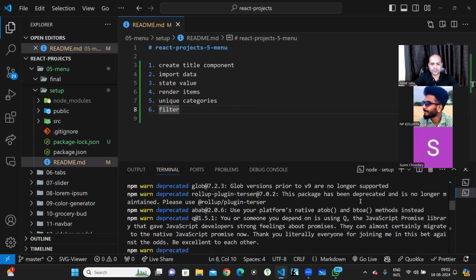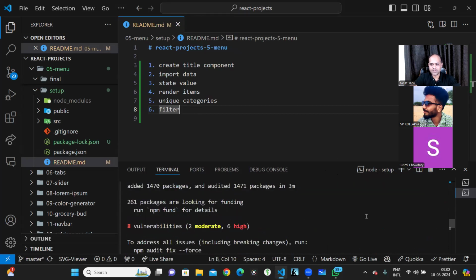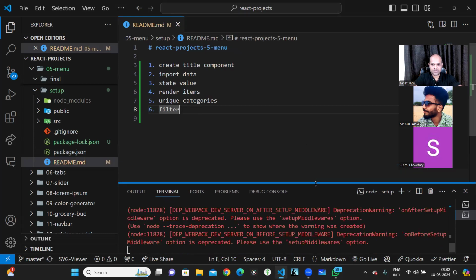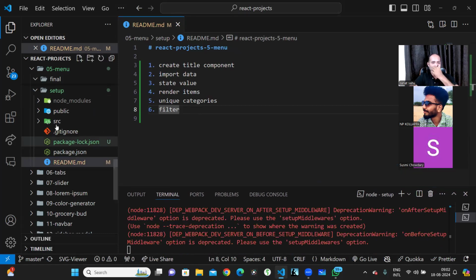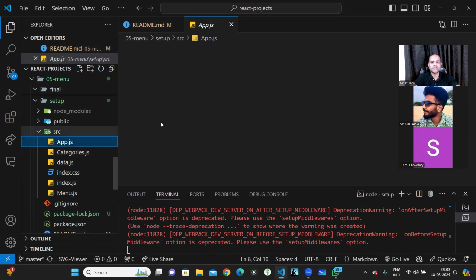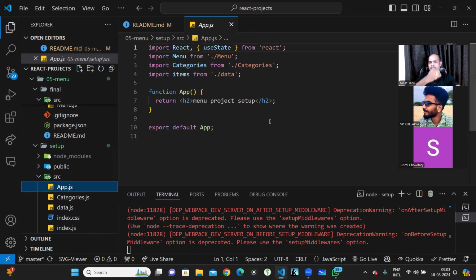See which one I've opened. Okay, now let's start. The project that we'll be developing, this is a setup only. It's a very simple project. In this simple project, we'll be creating one simple menu.